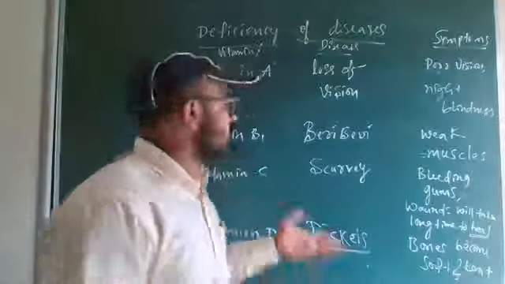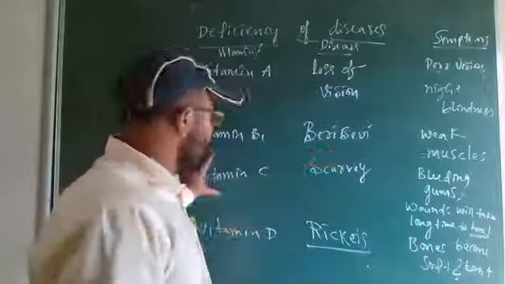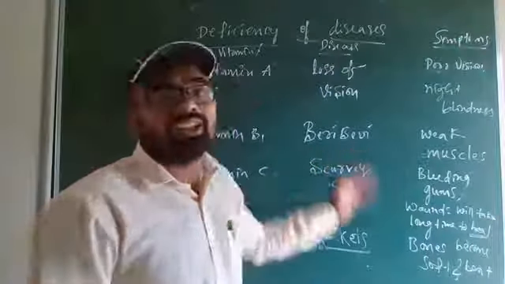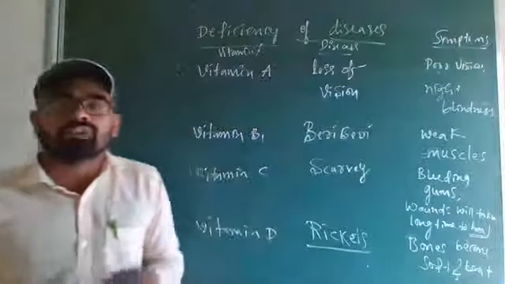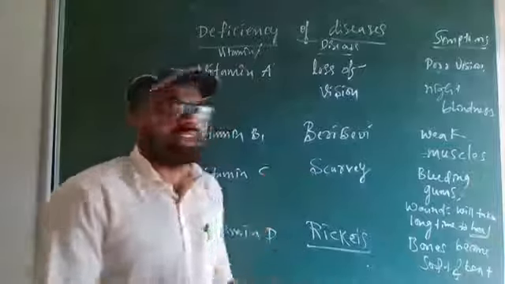Same thing with vitamin C, lemon and orange you have to eat. If there is very little vitamin C in one's food, they will get scurvy. So what are the symptoms? Bleeding gums, and wounds will take a longer time to heal.